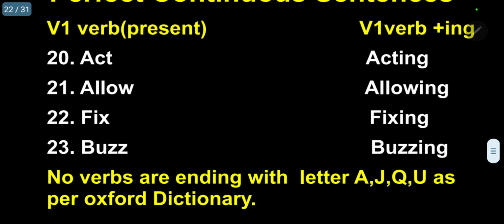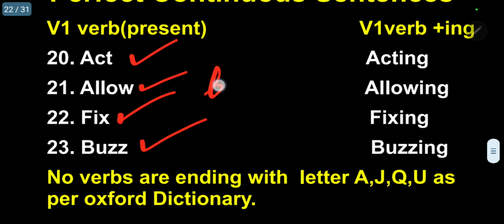Then the act, acting. Allow, allowing. Fix, fixing. Bush, bushing. My dear student, here you have to see, starting from B to T, there are 9 letters.